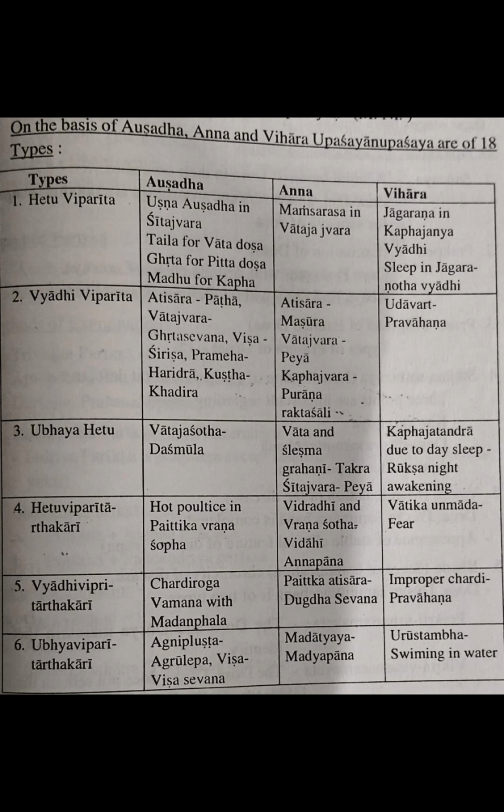It's very, very important. They will give you any one example and tell you to identify which Viparita or Viparitarthakari it comes under. 18 types are there: Hetu Viparita Aushadha, Anna, Vihara; Vyadi Viparita Aushadha, Anna, Vihara; Ubhaya Viparita Aushadha, Anna, Vihara; Hetu Viparitarthakari Aushadha, Anna, Vihara; Vyadi Viparitarthakari Aushadha, Anna, Vihara; Ubhaya Viparitarthakari Aushadha, Anna, Vihara. Examples are very important.